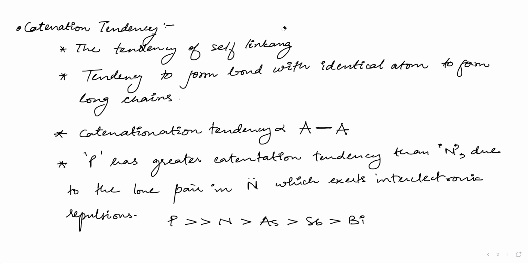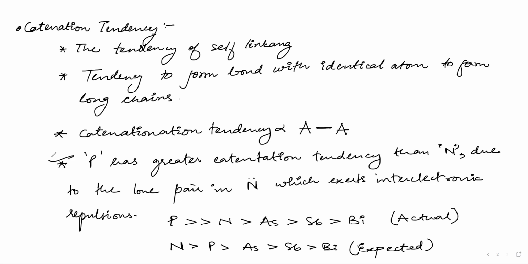You must have seen bond enthalpy as similar. The bond enthalpy has a number. That is why this is the actual order, and we expected nitrogen to be greater than phosphorus, greater than arsenic, greater than antimony, greater than bismuth. This was the expected order. This is the actual order, and the reason is here.